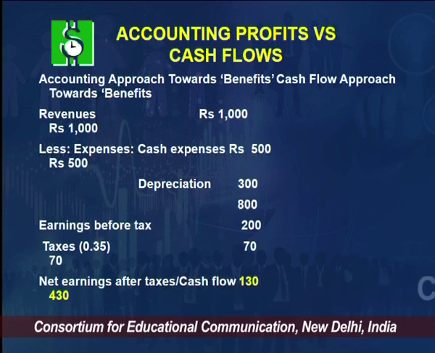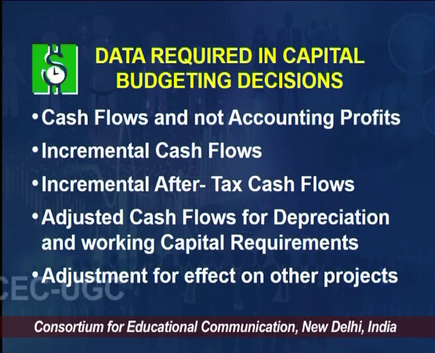In the same way, we could have many more expenses which are non-cash. Here I took the example of one expense, depreciation, because we do not pay it to anybody, we just charge depreciation to keep the money aside to replace assets in future, or just to calculate the taxable amount, because for exact calculation of tax, depreciation is a chargeable expense, right. So, that is the difference between accounting profit and cash flows. So, this was the first thing. Second thing, incremental cash flow.